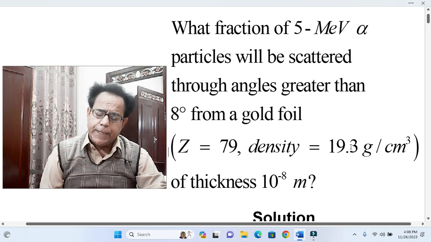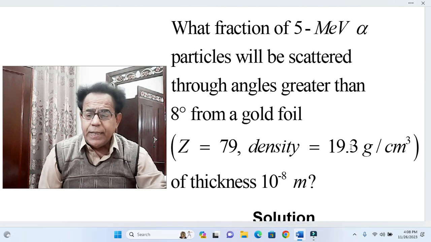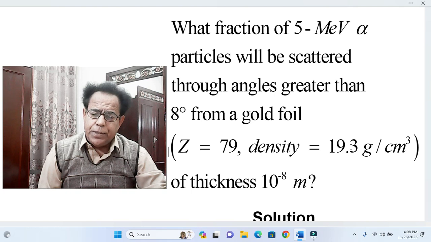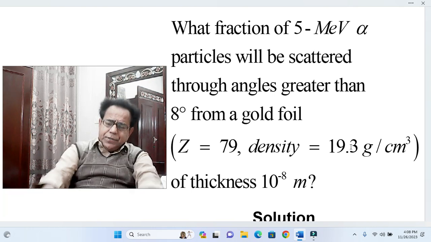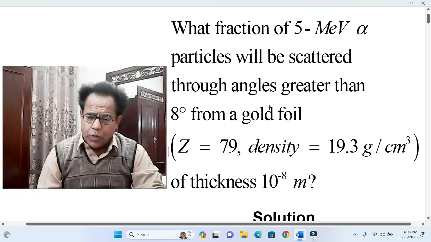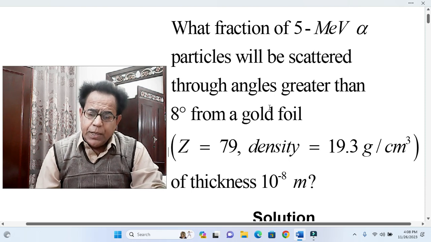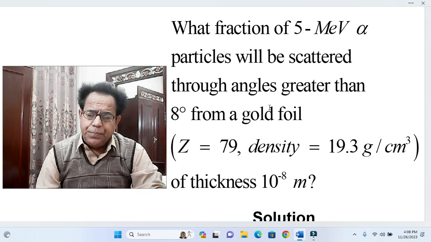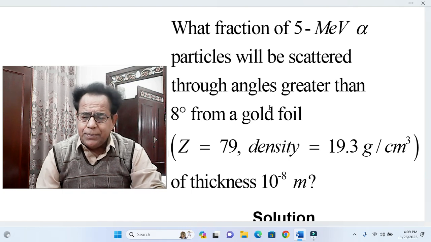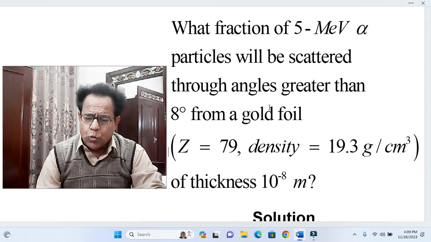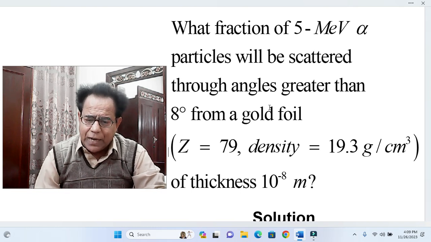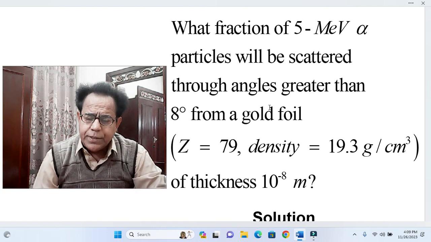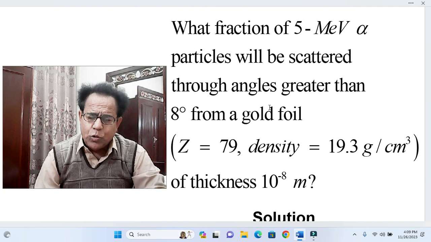Okay, so dear students, in this problem kinetic energy will be 5 million electron volt or 5 into 10 raised to the power 6 electron volt. Moreover, because interaction is in between alpha particles and gold foil, atomic number of gold is given as 79, while we know that number of protons in alpha particles, that is helium nucleus, are 2.